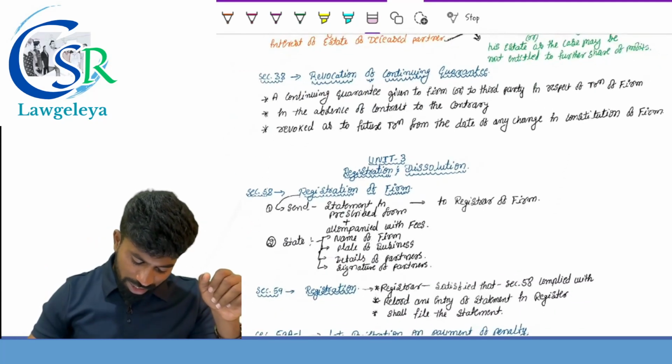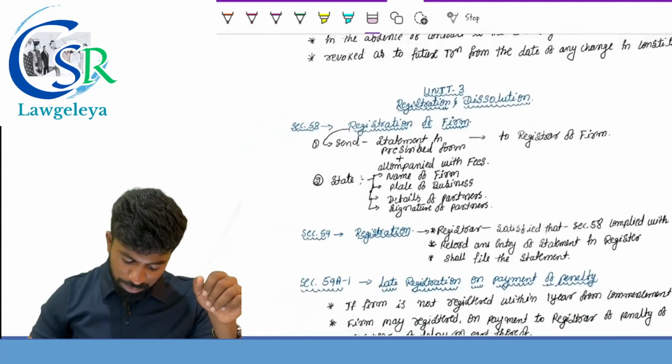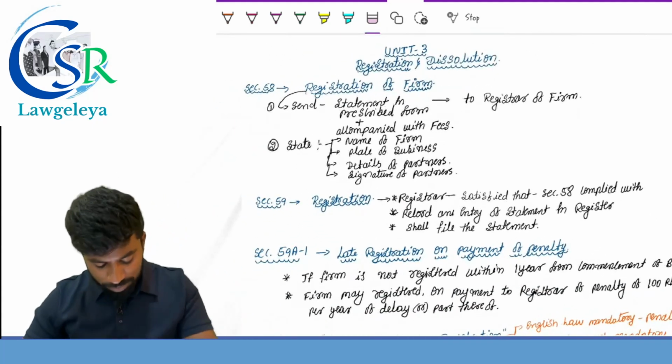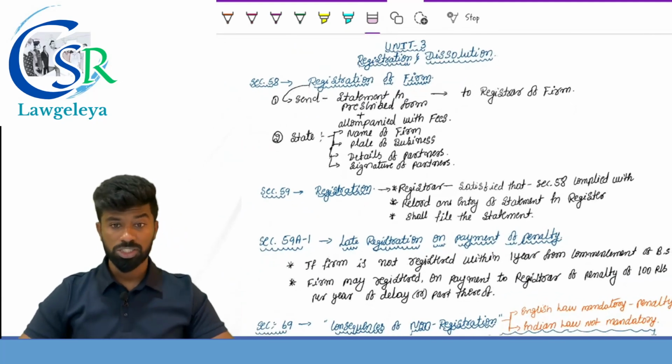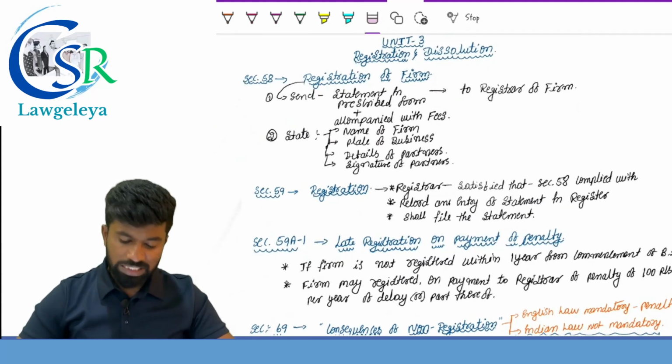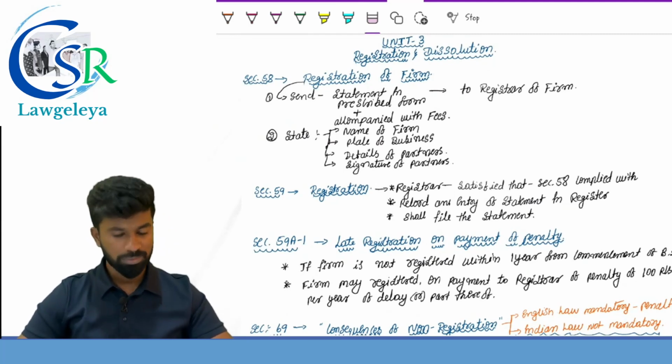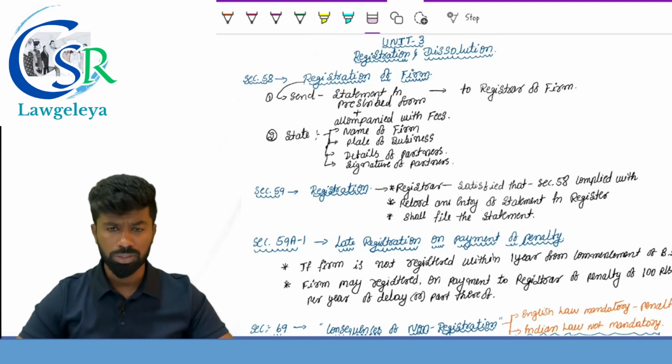Next, we have registration and dissolution of partnership firm. Important, based on which they generally ask theory questions. And based on section number 69, they may ask practical questions. Section number 58 deals with registration of a partnership firm. How can the registration be done? Is it compulsory? No. Registration of a partnership firm is not mandatory, but it is optional.